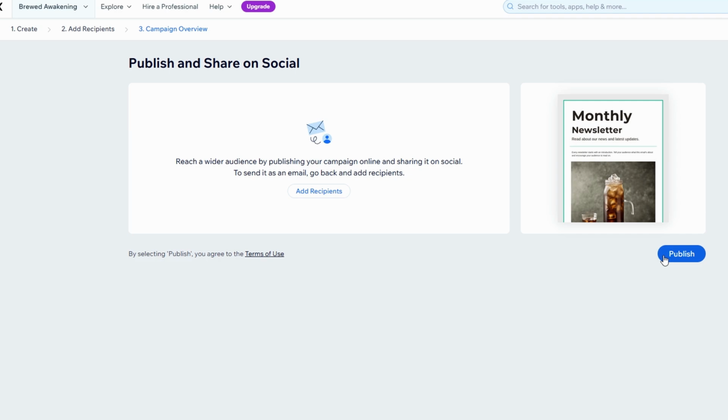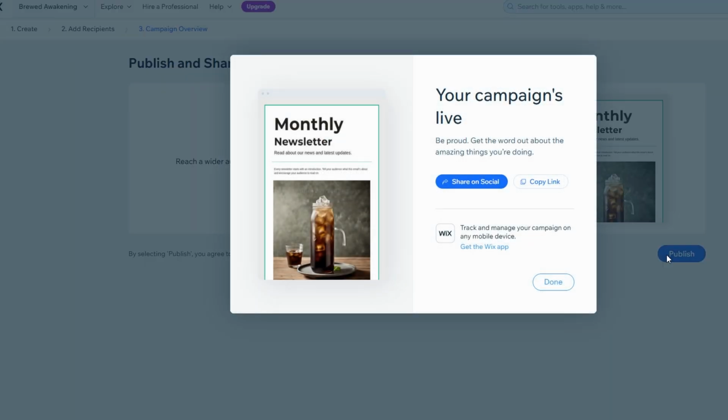Once you've selected your recipients, whether from an existing list or by manually adding new ones, click Next. This flexibility means that whether you're just starting out or you already have a solid list of contacts, Wix makes it easy to target the right people with your email campaign. Before sending the email, you'll see a preview of your campaign. Here's where you can make sure everything looks good: the subject line, the sender name, the content, the images, and links. This is your chance to make final adjustments.